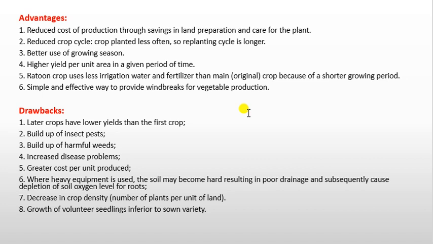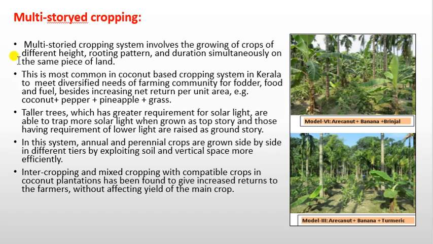Disadvantages or drawbacks of ratoon cropping. Later crops have a lower yield than the first crop. Buildup of insects and pests. Buildup of harmful weeds. Increase in the disease problem. Greater cost per unit produced. Where heavy equipment is used, the soil may become hard, resulting in poor drainage and subsequently causing depletion of the soil oxygen level for the roots. Increase in the crop density, growth of volunteer seedlings inferior to the sown variety.